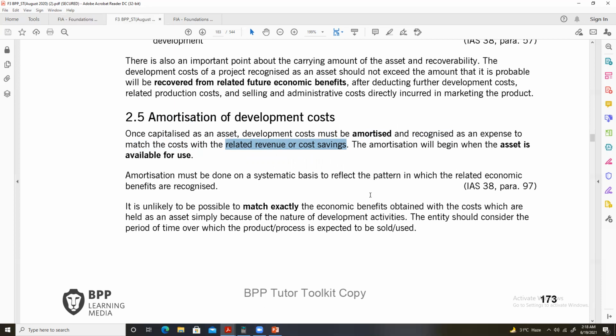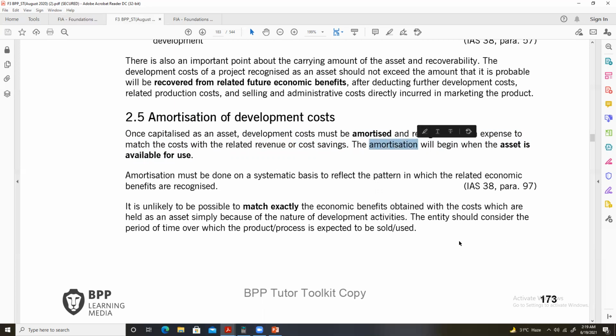The cost should be charged to the period in which the revenues are earned from the asset. In the same period, the costs should be amortized and charged to the profits. So the matching concept applies here in the same way that it applies to depreciation. The amortization will begin when the asset is available for use.